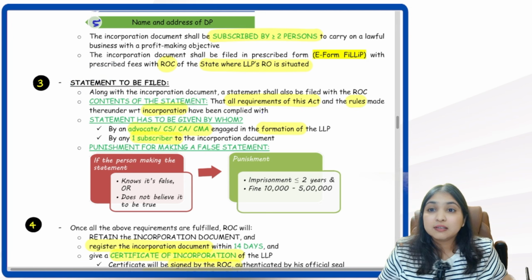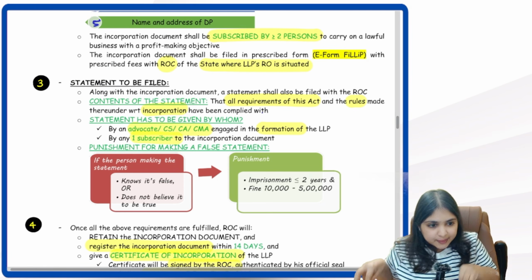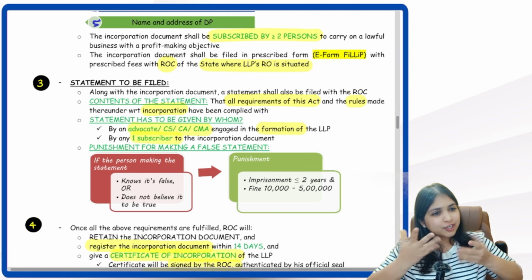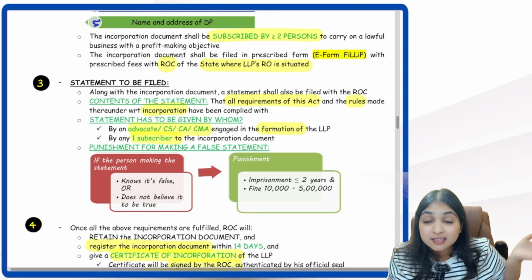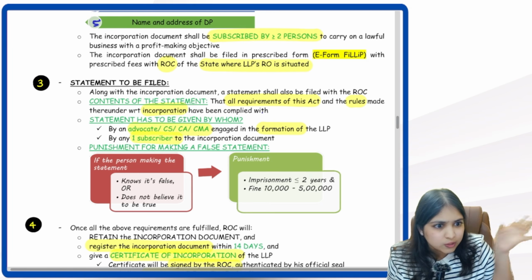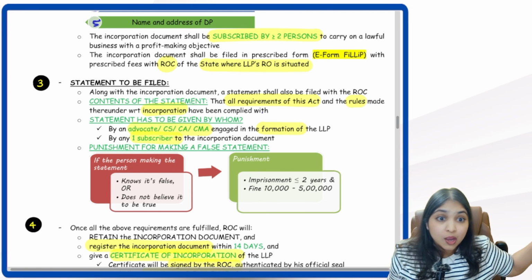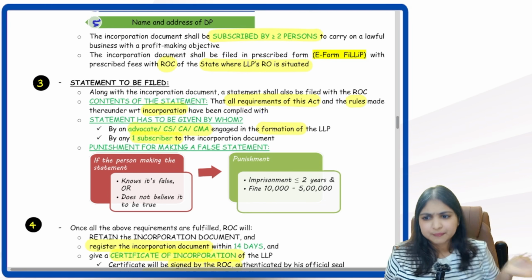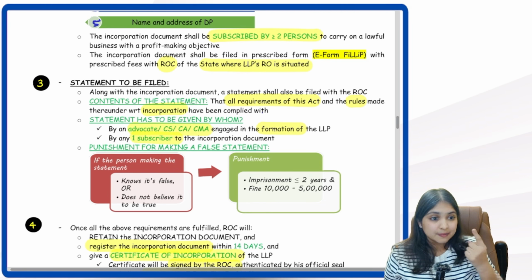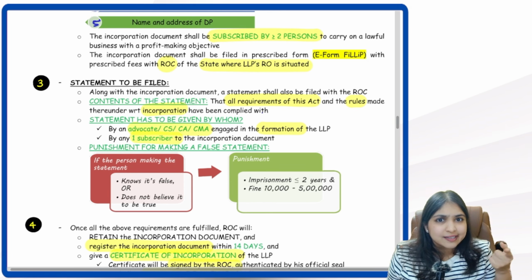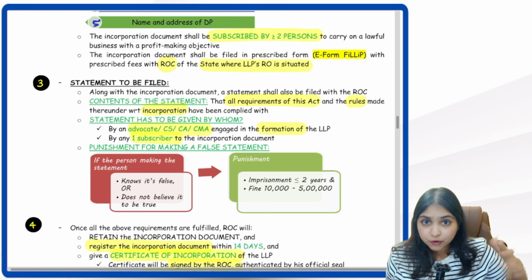Okay, so what will the statement say? That all the requirements of this act and the rules made thereunder with respect to incorporation, everything has been complied with. The statement has to be given by whom? One outsider, one insider. Who is the outsider? Advocate, CA, CS, CMA, who is engaged in the formation of the LLP. Who is the insider? One subscriber. Okay. Don't write insider, outsider and all in the examination. It's only for our memory.